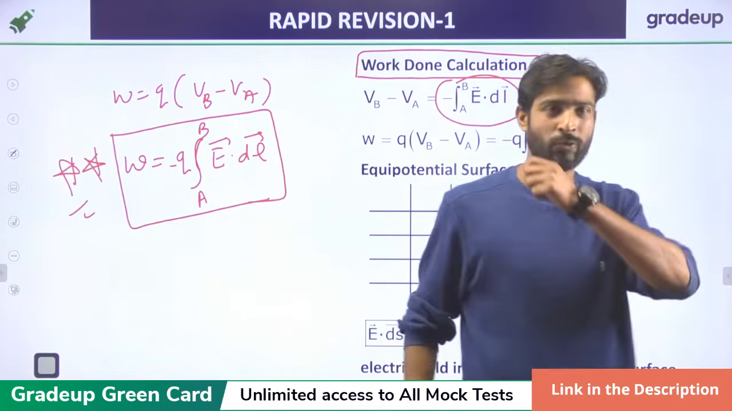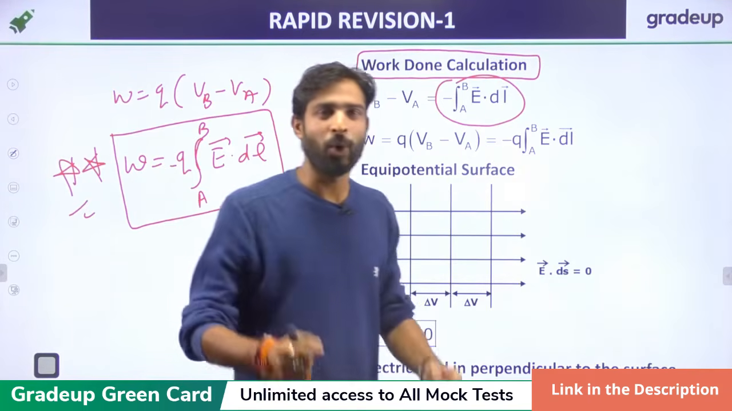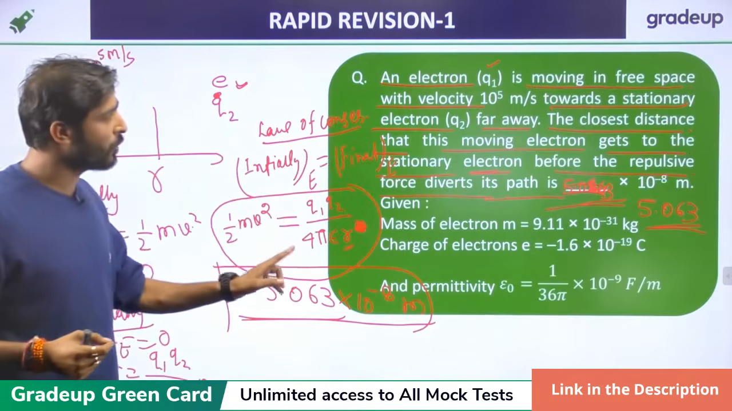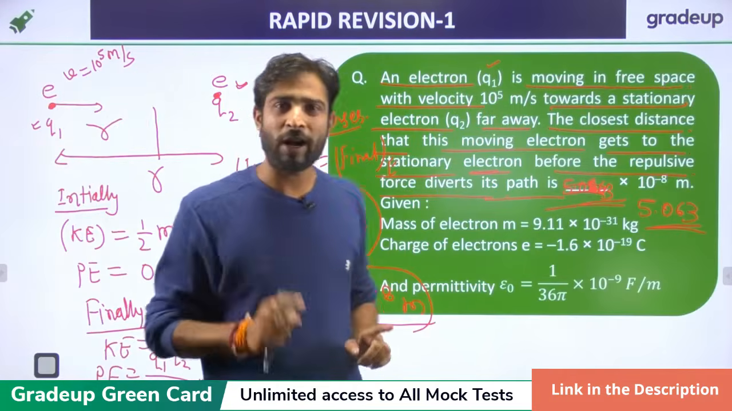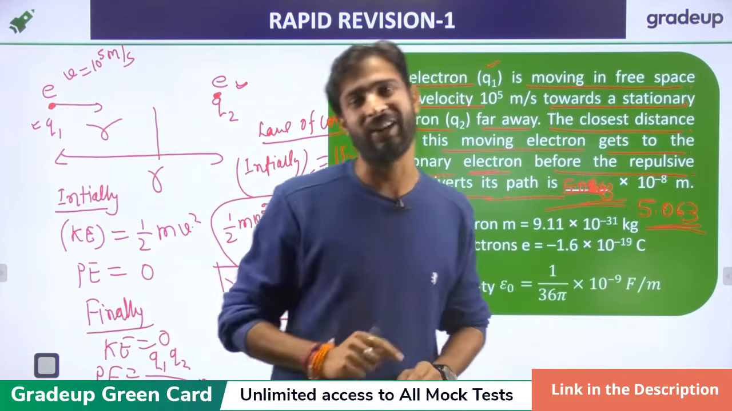Right? This is also a useful formula. Sir, Q2 in the question, both are basically electrons. In the previous question, Q1 is also an electron and Q2 is also an electron. That's why I'm taking the charge of the electron itself, right?